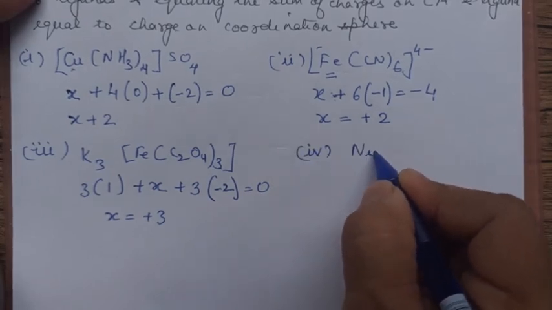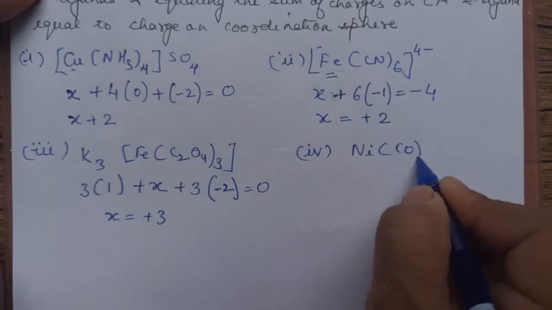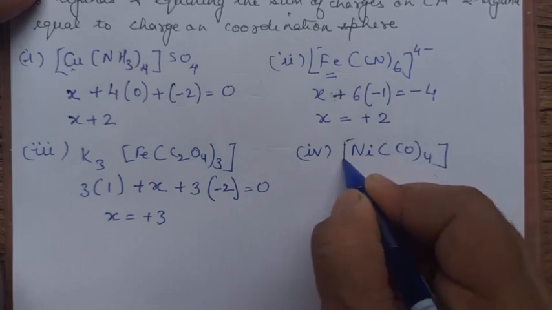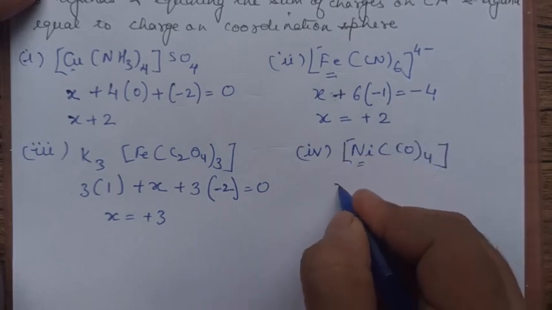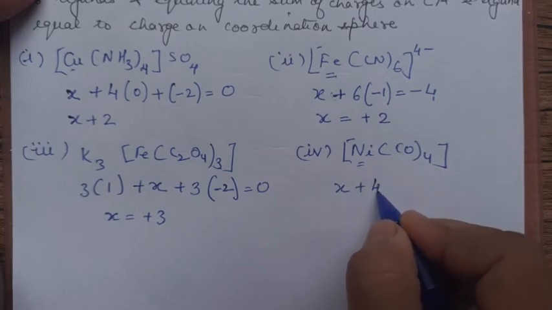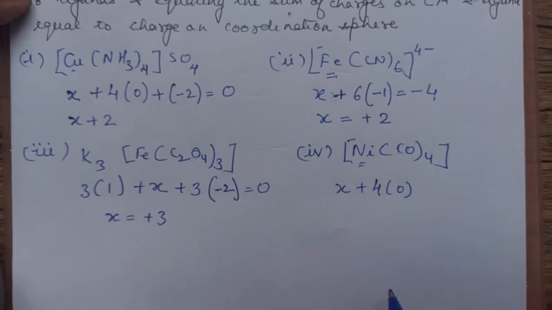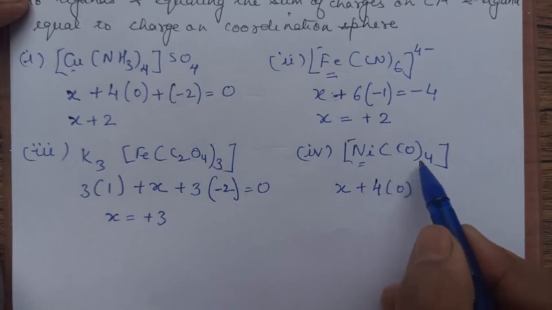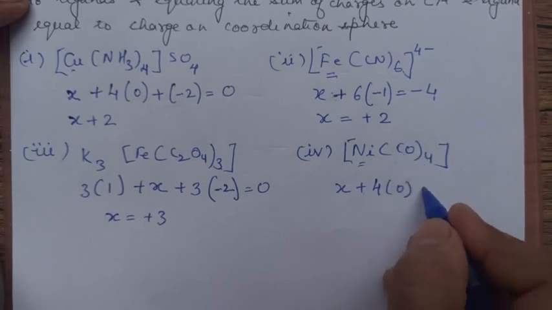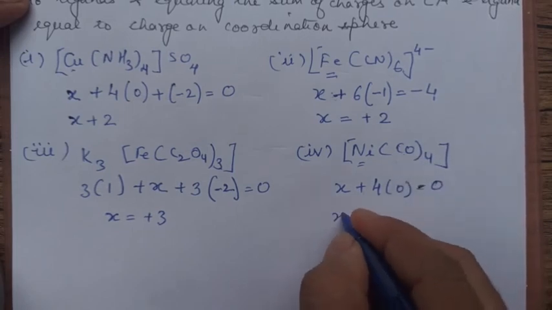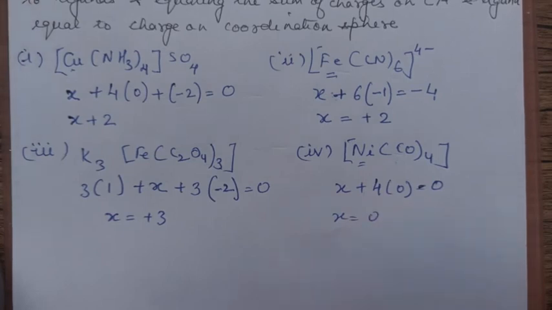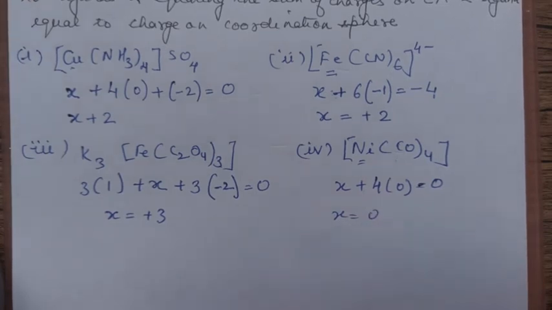Fourth example. Let us take this one. Ni we are calculating, X. CO is a neutral ligand. So you might be wondering how to remember these. When we are doing the nomenclature, this will be clear to you, how to calculate and what type of ligand it is. The whole thing is 0, so X comes out to be 0. So what is the oxidation state of nickel here in this example, children? 0. Got it till here?